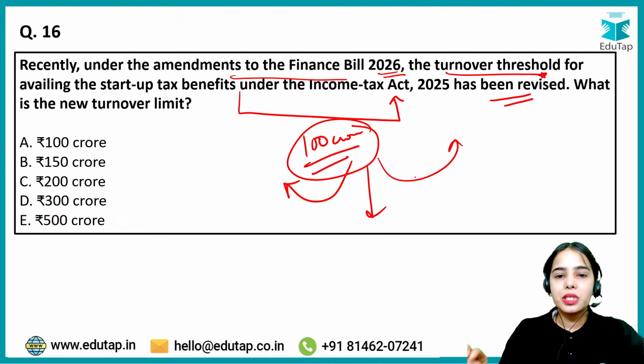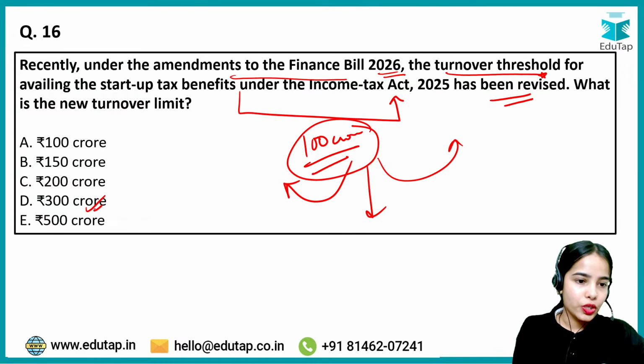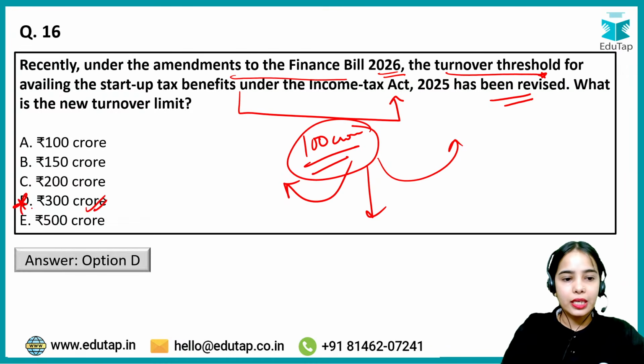Under the amendments to the Finance Bill 2026, the turnover threshold for availing the startup tax benefit has been increased to 300 crore. So the right answer here is D. Okay, D is the right answer.